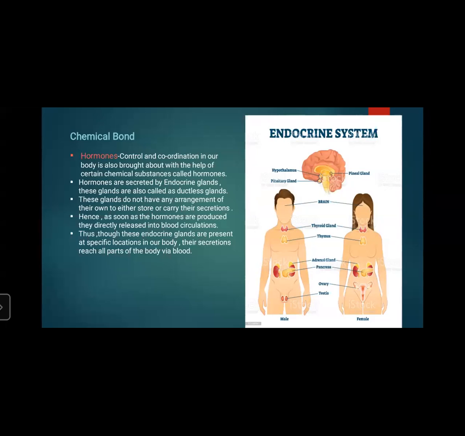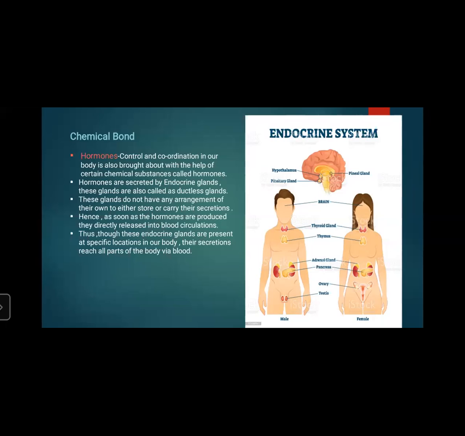That's why we can see hormonal imbalance now. Why does this happen? Because these endocrine glands secrete the secretion directly inside our blood circulation. Thus, though these endocrine glands are present at specific locations in our body, their secretions reach all parts of the body via blood. Endocrine glands, along with the nervous system, are responsible for the control and coordination in our body.